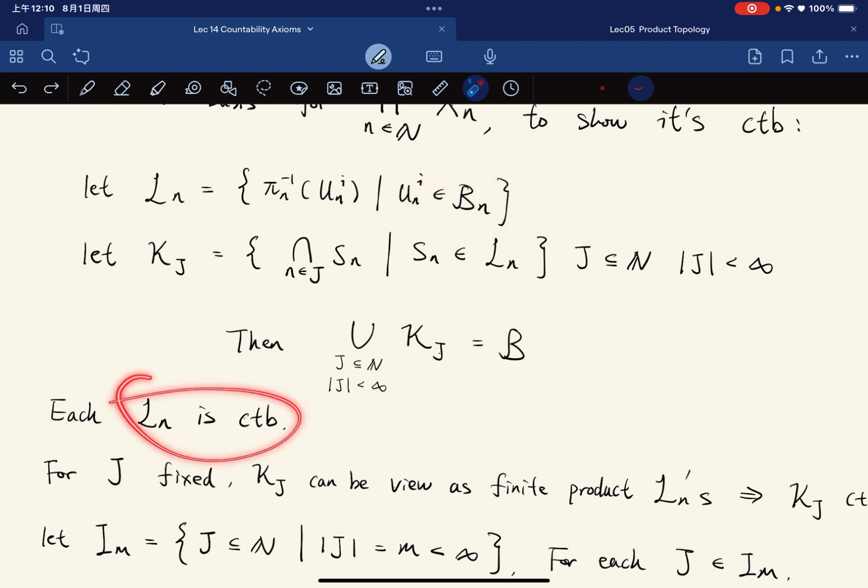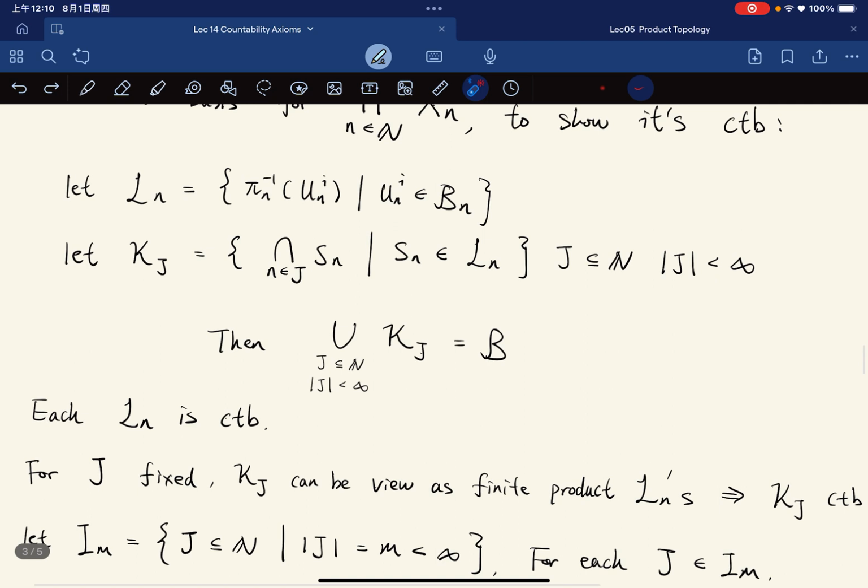So this is countable. And for j being fixed, I just want to discuss each j independently. So we fix the j. Kj can be viewed as a finite product of Ln's, right?